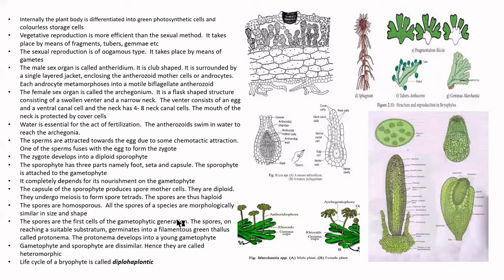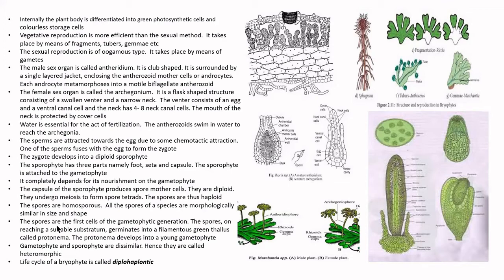The spores are homosporous. All the spores of a particular species will be the same in size and shape, so we refer to them as homosporous. Homo means same, similar. So the spores produced in bryophytes are called homosporous. Towards the advanced families, in advanced bryophytes, you can see the heterosporous condition also. Mostly you can see heterosporous conditions in pteridophytes.